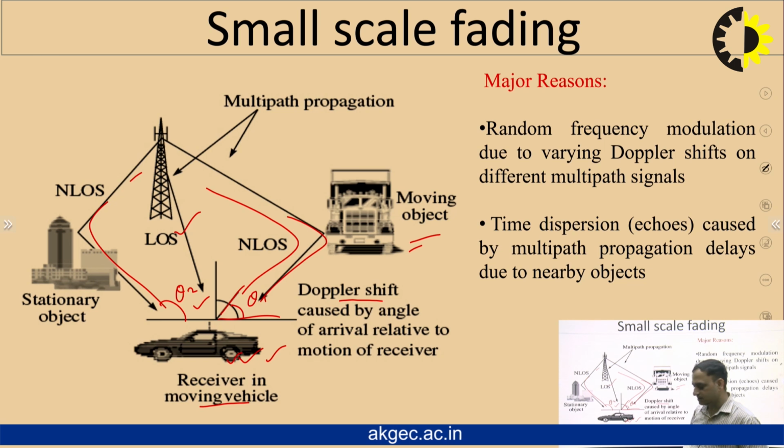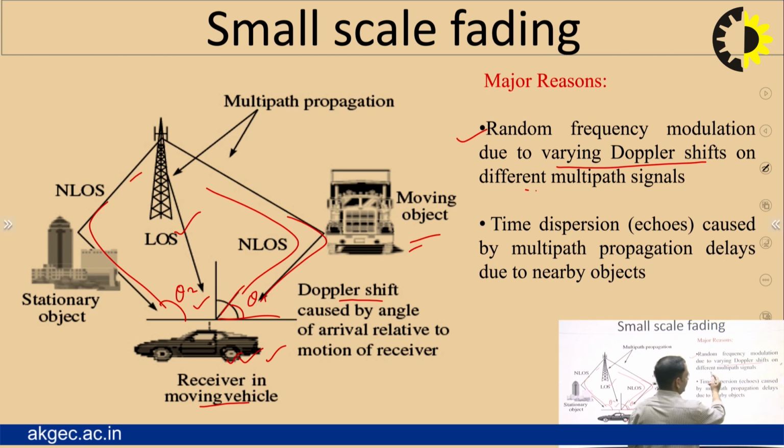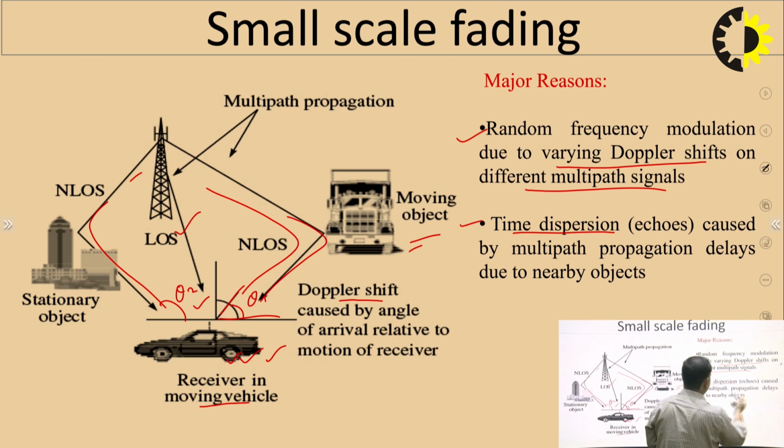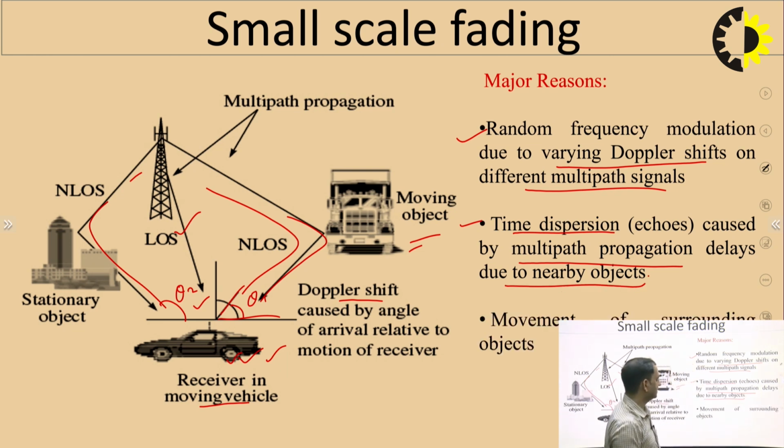So as we said before, the reasons are mentioned here: first, random frequency modulation due to the varying Doppler shifts on the different multipath signals. Second, time dispersion echoes, which are caused by the multipath propagation delays due to nearby objects. And third, movement of the surrounding objects. These reasons are sufficient to understand small scale fading.